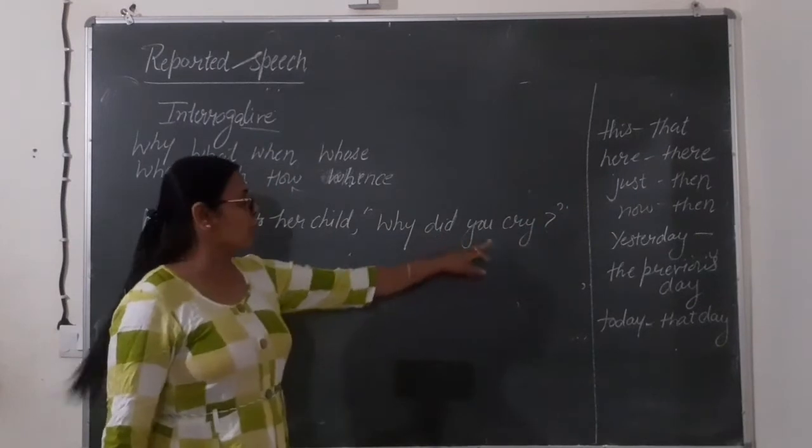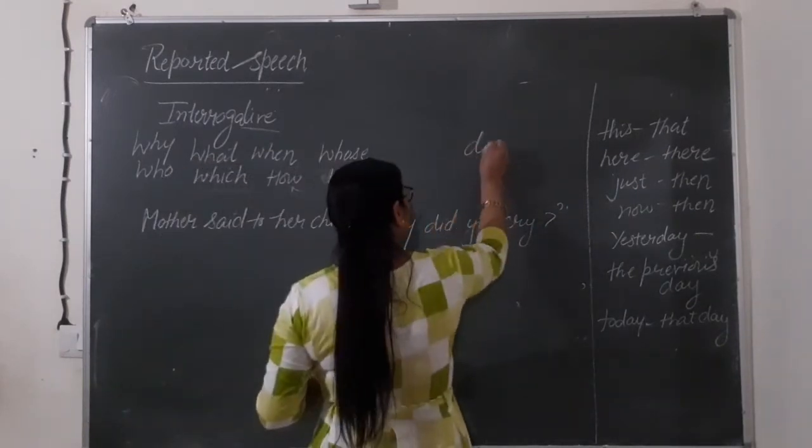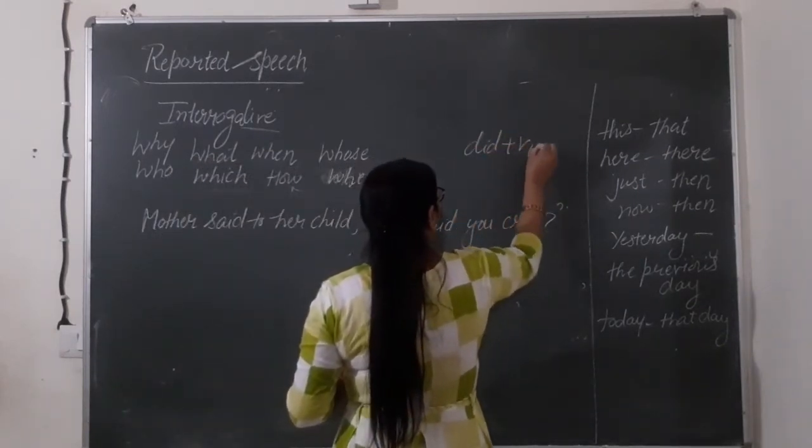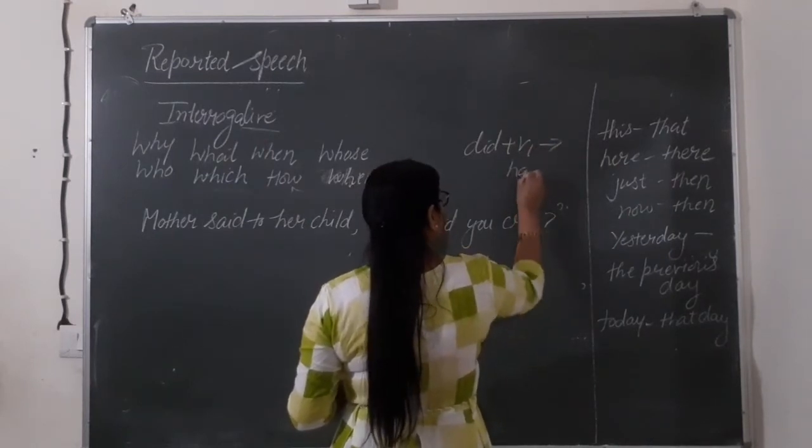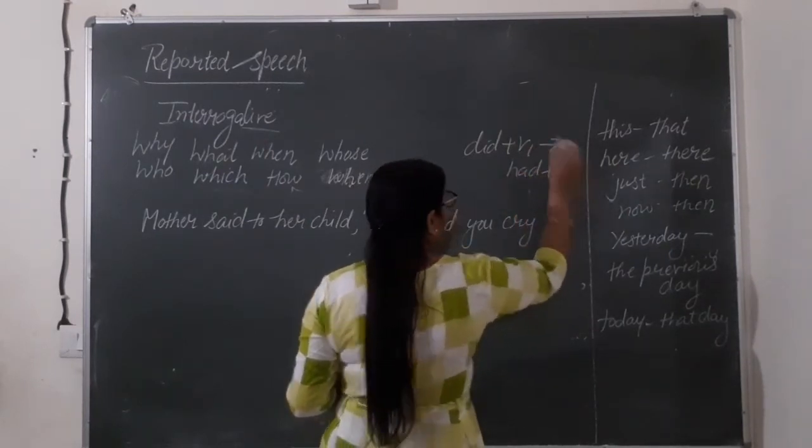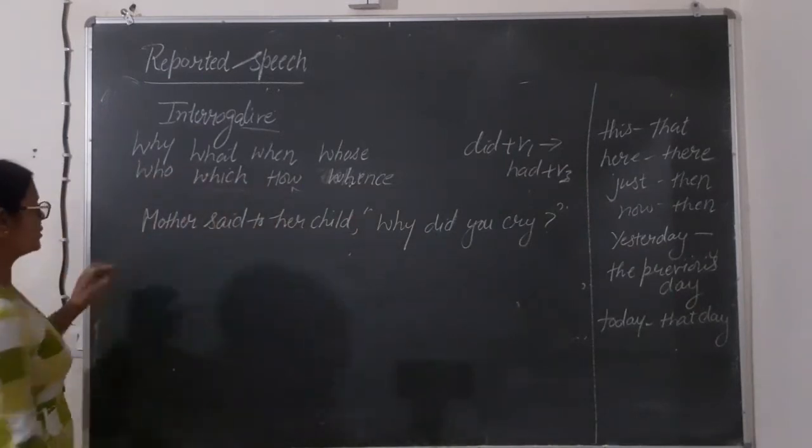Here did plus first form is given. Whenever did plus first form is given, that will be changed into had plus third form. Got it? Now let's change this.